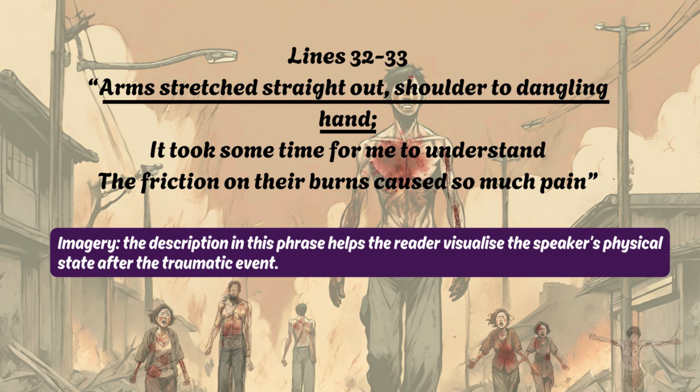Next, arms stretched straight out, shoulder to dangling hand. It took some time for me to understand the friction on their burns caused so much pain. Now, in this line, the phrase arms stretched straight out, shoulder to dangling hand is an example of imagery because it creates a vivid image of the speaker's body in pain or in shock, therefore emphasizing the unnatural position of their arms. This description helps the reader to visualize the speaker's physical state after the traumatic event.